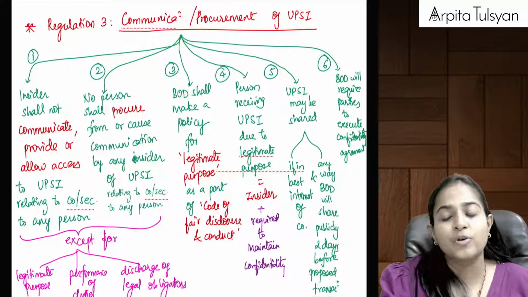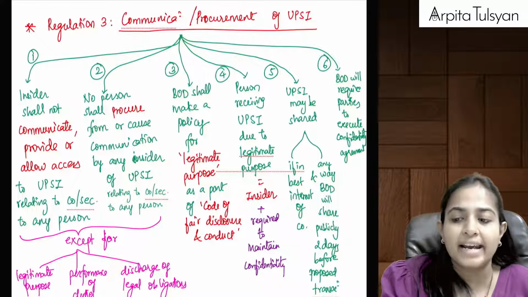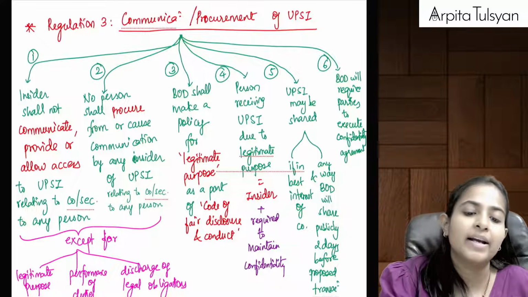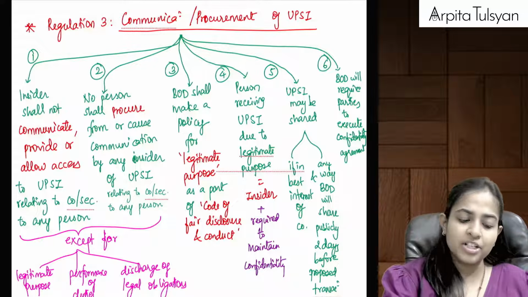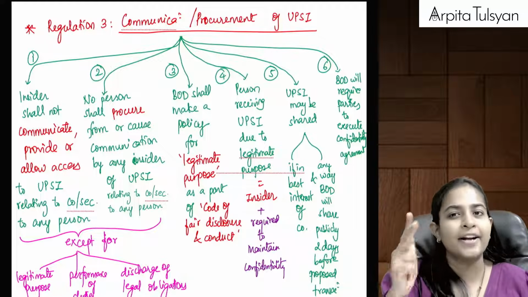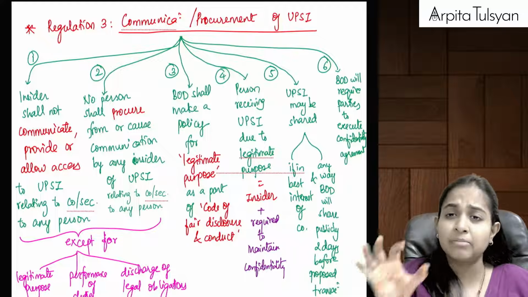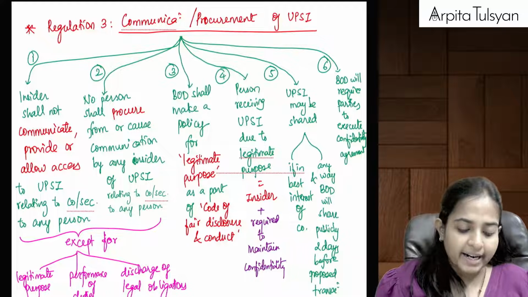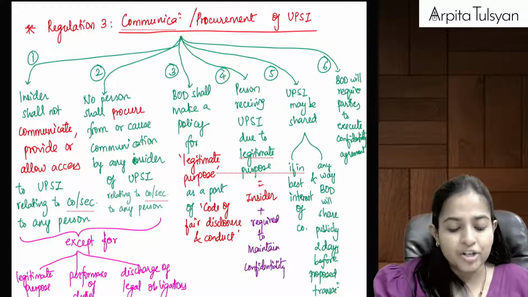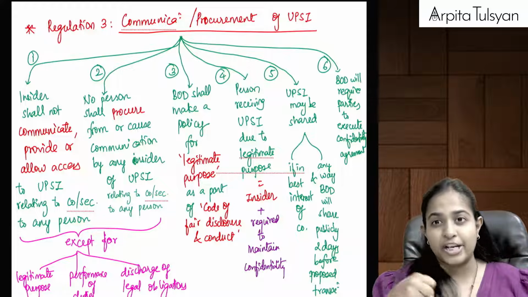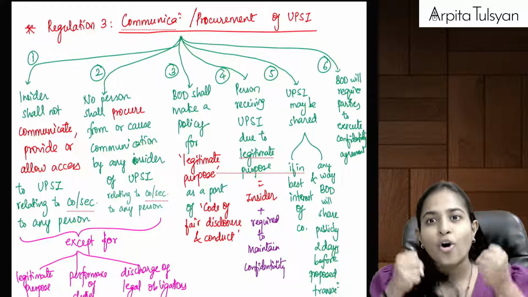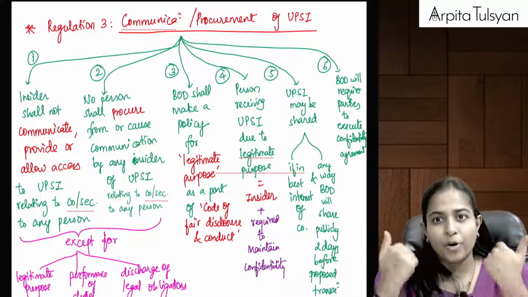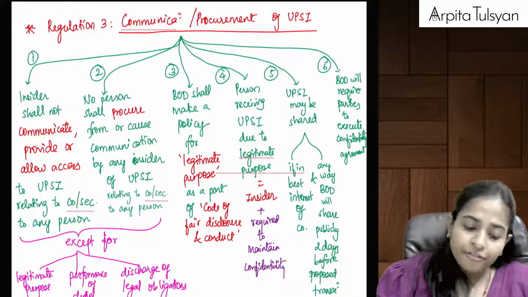Now let's go to the main regulations of the chapter. There are going to be three main regulations. One is regulation 3, regulation 4 and regulation 5. These are the most crux of the entire regulation. Now regulation 3 talks about communication, or sharing, or procurement, availing, taking, purchasing of UPSI.